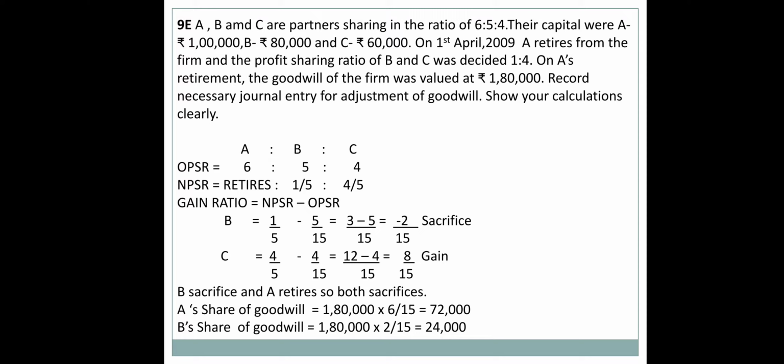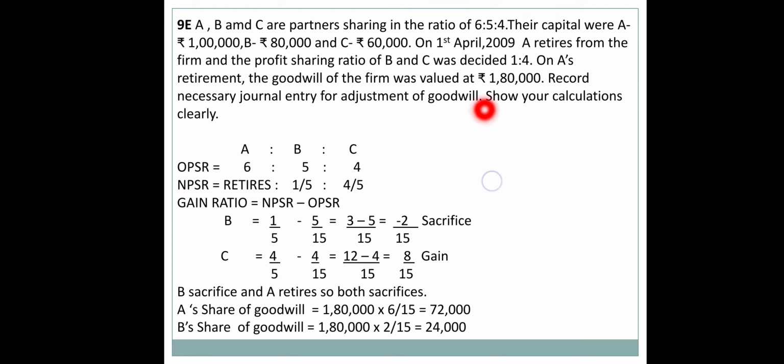A, B and C are partners sharing 6:5:4. Their capitals are: A is 1 lakh, B is 80,000, C is 60,000. On 1st April, A retires from the firm and the profit sharing ratio of B and C was decided at 1:4. At A's retirement, the goodwill of the firm is valued at 1,80,000.